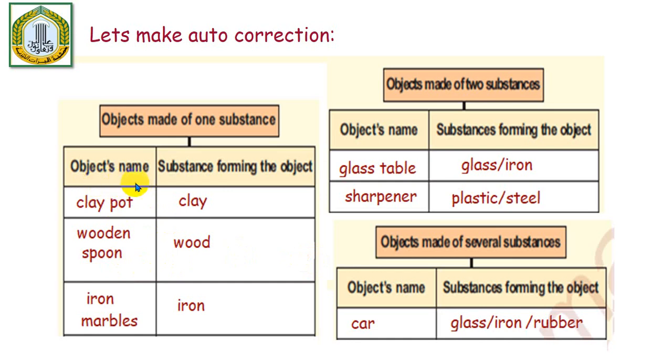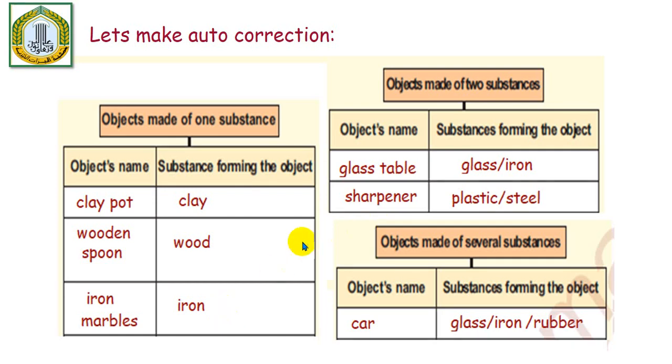Here we have the objects which are made up of one substance. We had clay pot, the wooden spoon, and the iron marbles. So as we have said, we have to write the substance forming the object. So what is the clay pot made up of? Clay. Excellent. And what is the wooden spoon made up of? Wood. That's perfect. And of course the iron marbles are made up of iron.